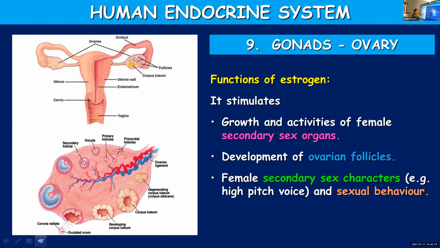Development of mammary gland, as I already told you, enlargement of breast or the development of mammary gland is also under the control of this particular hormone.